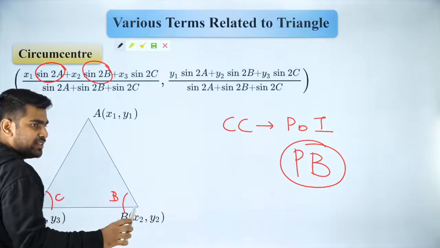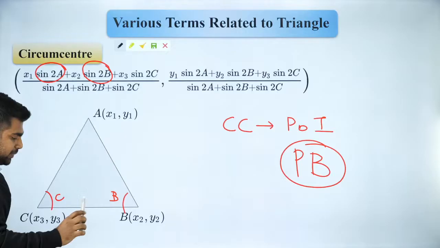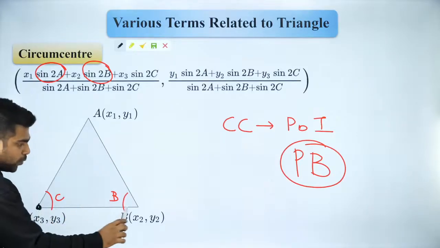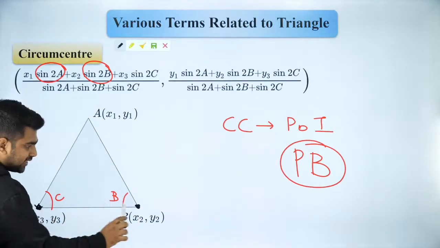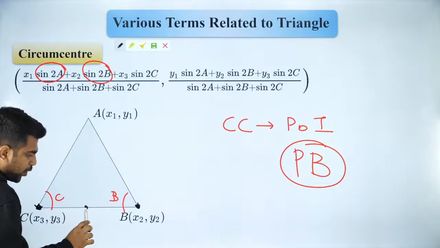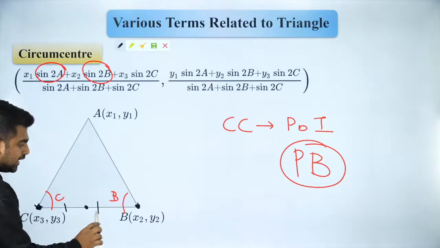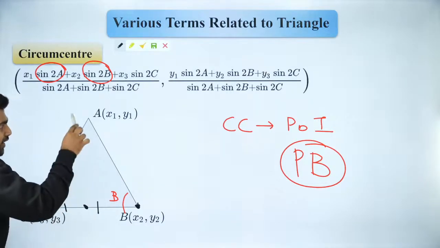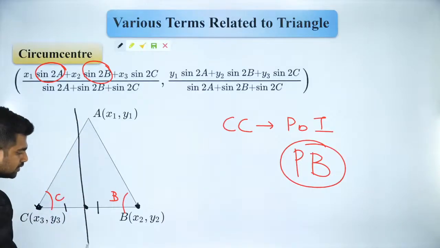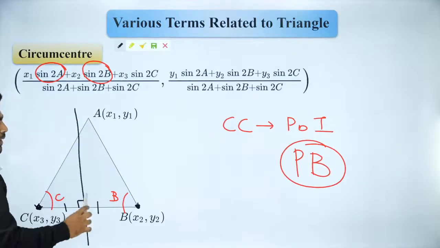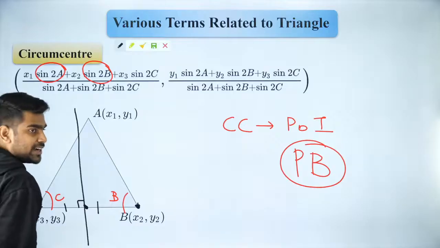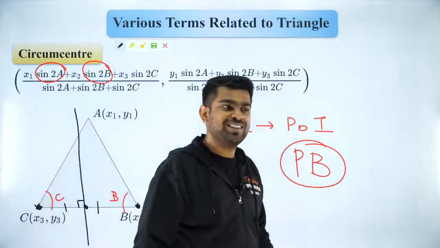Perpendicular bisector means it is drawn from one side. I will take the side, get the midpoint of the side, and from this midpoint I will drop a perpendicular. This is called my perpendicular bisector. Did you understand the difference now?